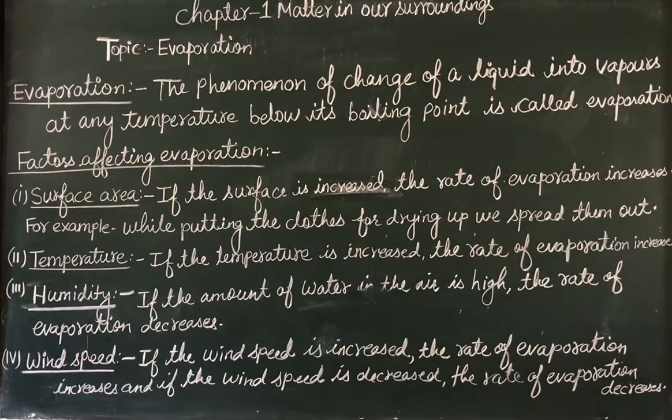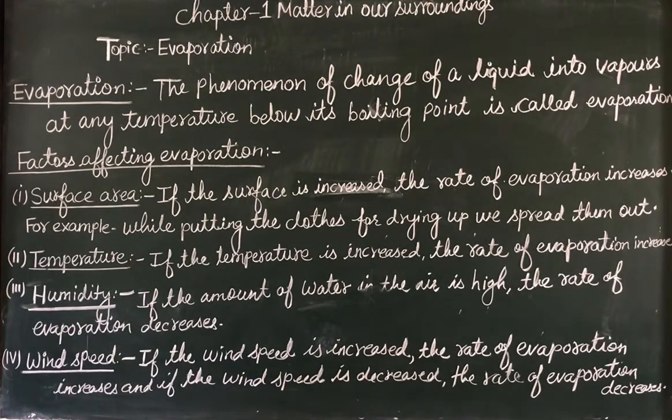And we know that in rainy season in our environment more amount of water is present. So in rainy season more humidity is there, but in the summer season the water vapor is not present in the atmosphere. So in summer season less humidity is present. If the amount of water vapor, meaning humidity, increases, the rate of evaporation decreases. If the humidity decreases, the rate of evaporation increases.